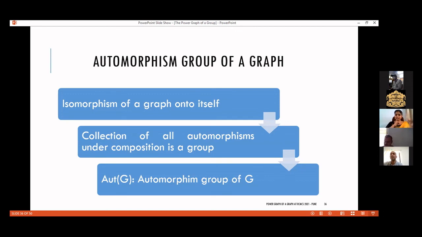So you are starting with a graph G, and you are taking all sorts of automorphisms of that graph. We take labeled graphs for convenience, and you take the composition of two automorphisms. Again, that results in an automorphism of the same graph. So in that direction, you can define a group called the automorphism group of a graph.